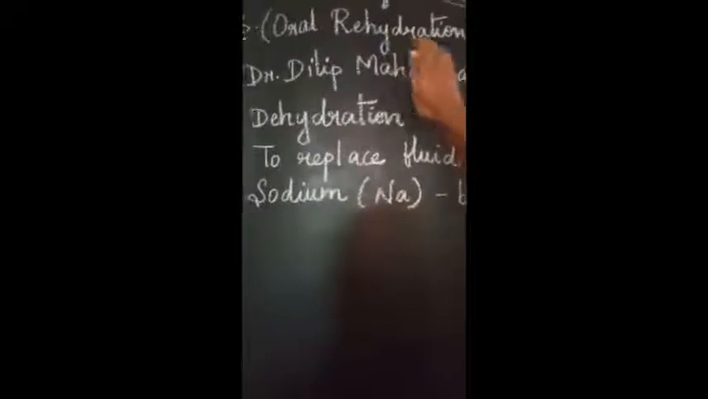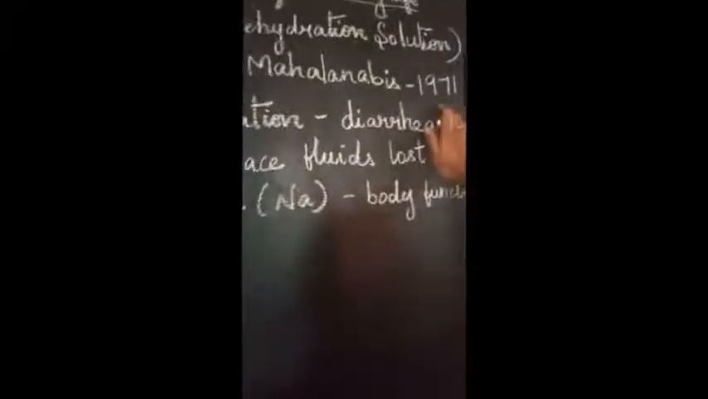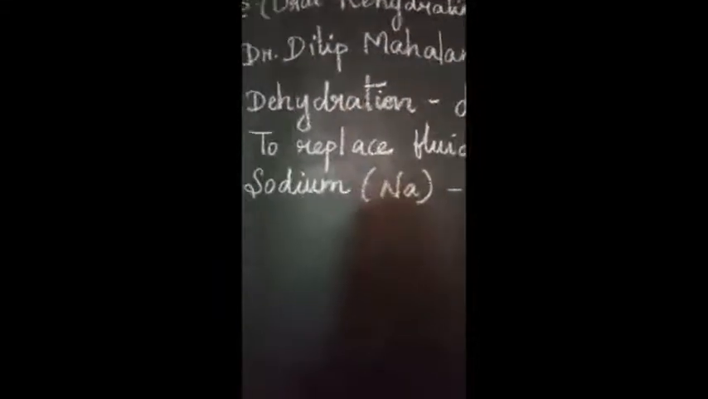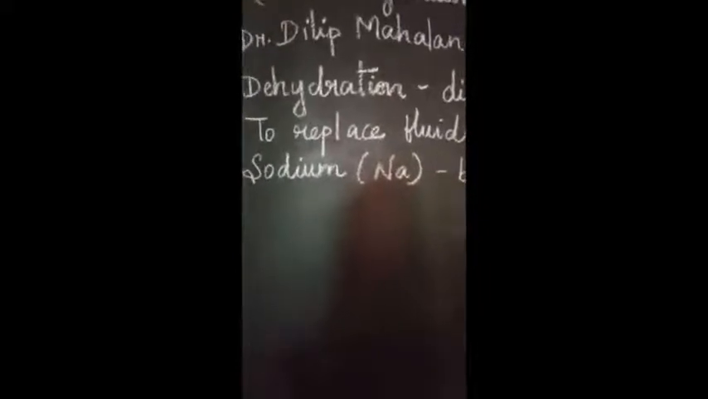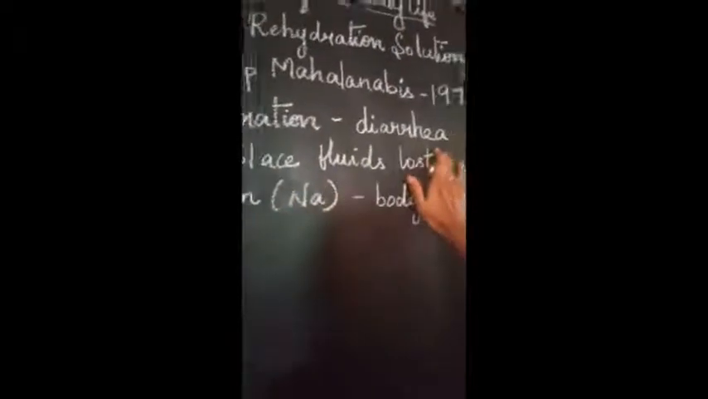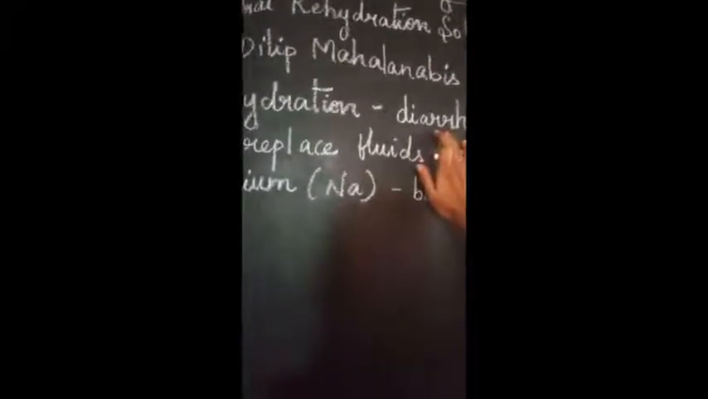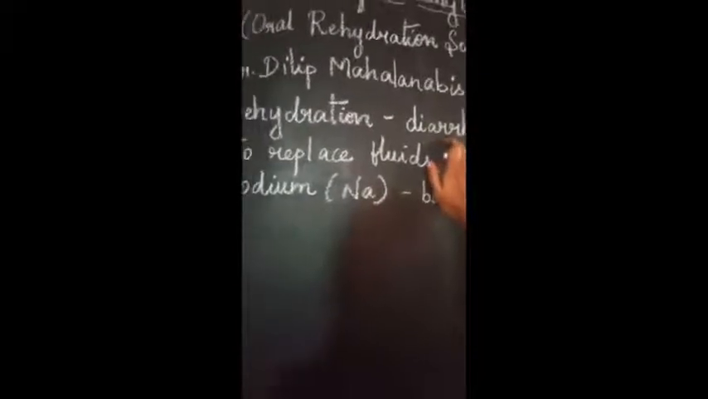So what is meant by rehydration? In the year 1971, Dr. Dilip Mahalanobis first had a solution. A solution is a mixture of water with salt. He found this mixture cures a disease called diarrhea. Mostly small children are affected by this disease.